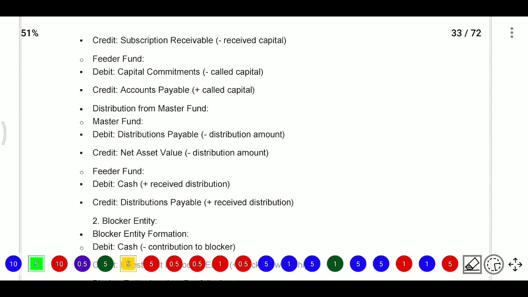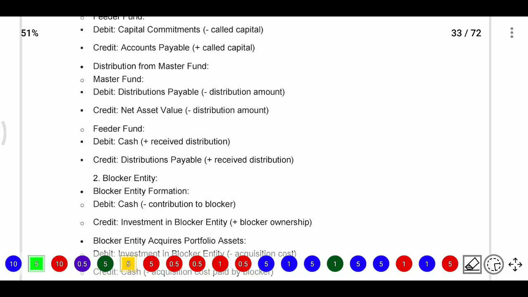And distribution from master: whenever the master gets profits, they will distribute to these feeders. Then distribution payable account debit to NAV, that is net asset value. And the feeder fund will have received distribution, so cash account debit to distribution payable.